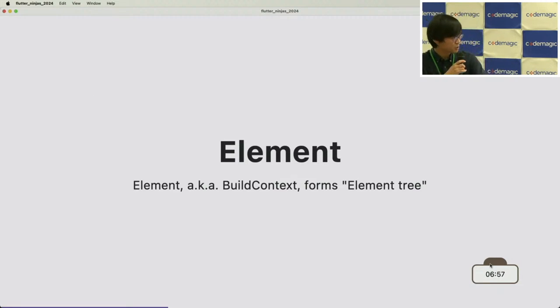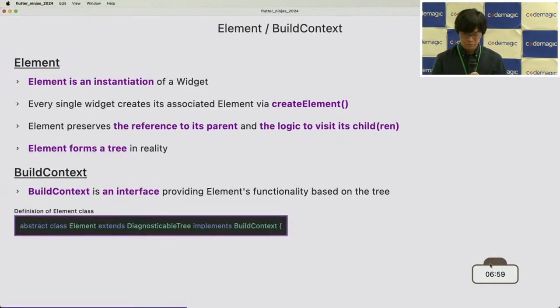Element and build context come in. So what is element? Element is an instantiation of a widget, according to the Flutter docs. So widget is just a configuration. Widget just preserves the initial parameters and its child or build method. And element actually does everything about the widget, about the tree.